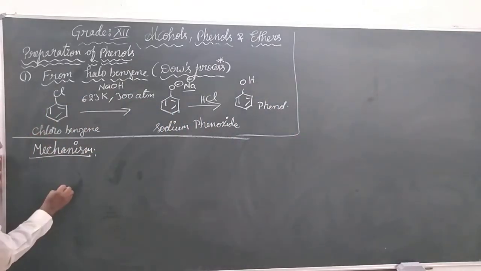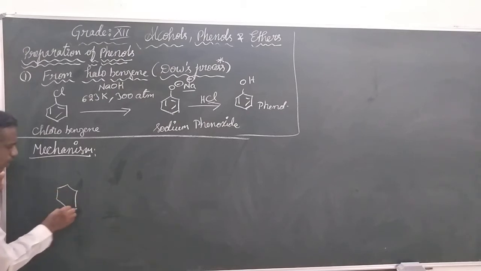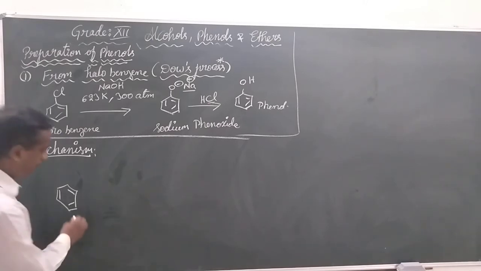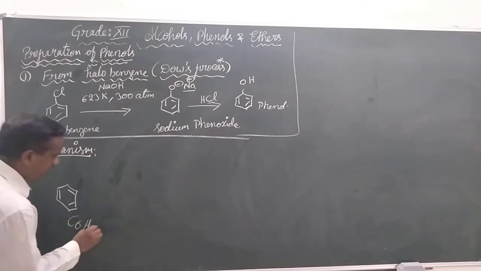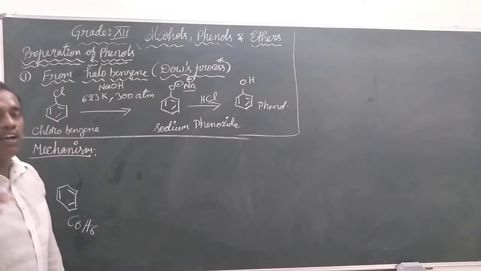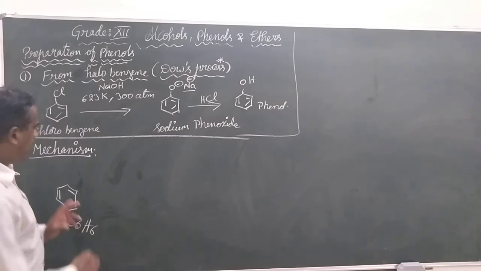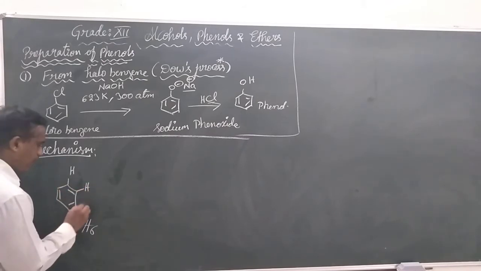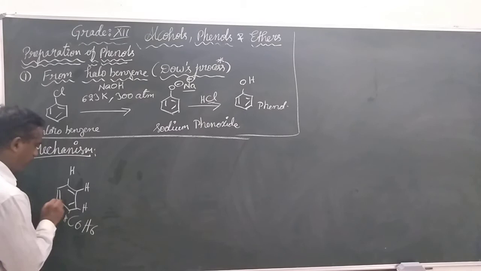Initially, once we study chlorobenzene, let's start by taking benzene. On benzene, what is the formula we have? C6H6. It means there are 6 carbons and 6 hydrogens, and each hydrogen is present on 1 carbon. That is the C6H6 we know.